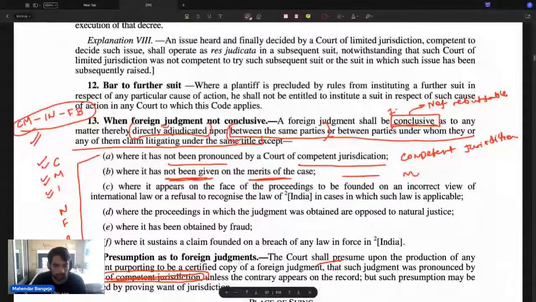So upon production of a proper document, the court will presume jurisdiction.